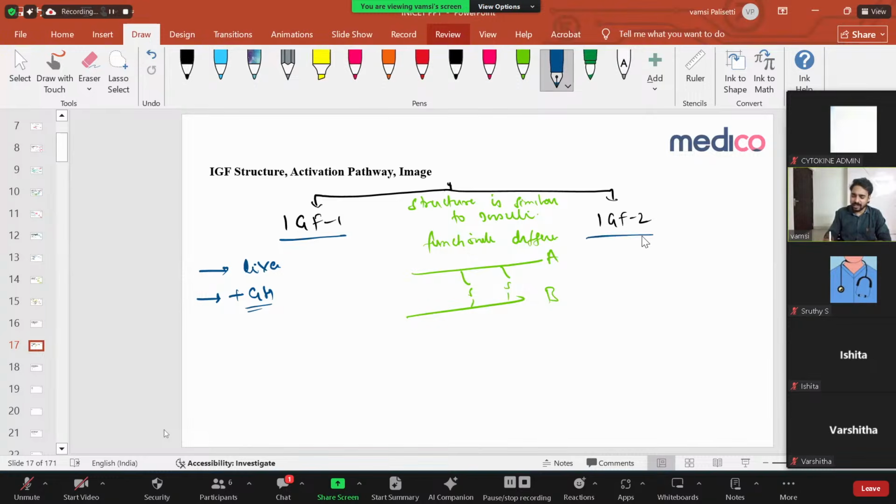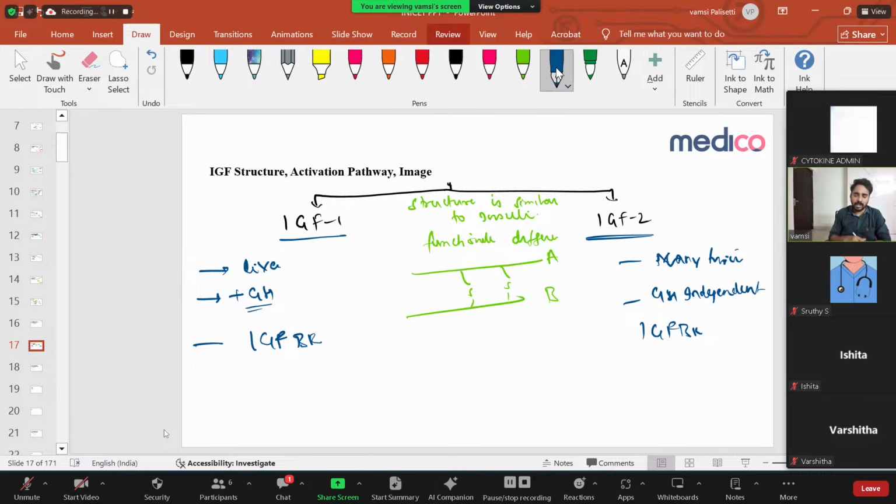Insulin-like growth factor 2 is produced in many tissues, and it is growth hormone independent. It is produced because of some other things, not growth hormone. Insulin-like growth factor 1 and 2 act on the insulin-like growth factor binding receptor. They cannot act on the insulin receptors. They can bind, but they cannot act on insulin receptors.